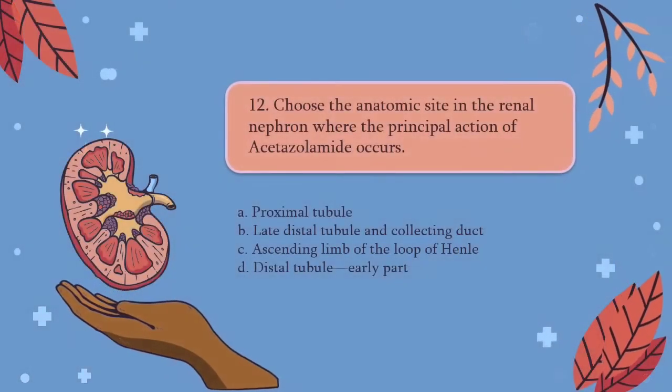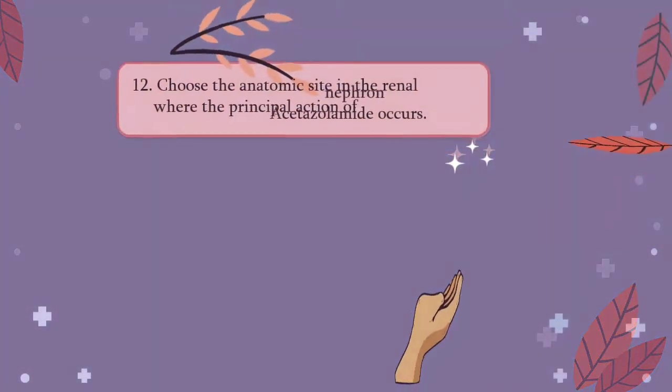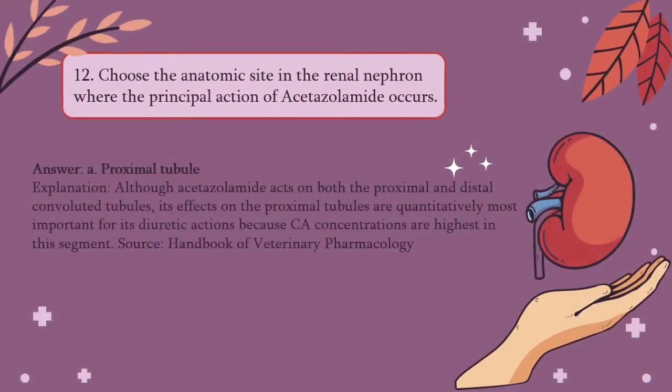Question number 12: choose the anatomic site in the renal nephron where the principal action of acetazolamide occurs. A. Proximal tubule, B. Late distal tubule and collecting duct, C. Ascending limb of the loop of Henle, and D. Distal tubule early part. The answer for that would be A, proximal tubule, because although acetazolamide acts on both the proximal and distal convoluted tubules, its effects on the proximal tubules are quantitatively most important for its diuretic actions because CA concentrations are highest in this segment.